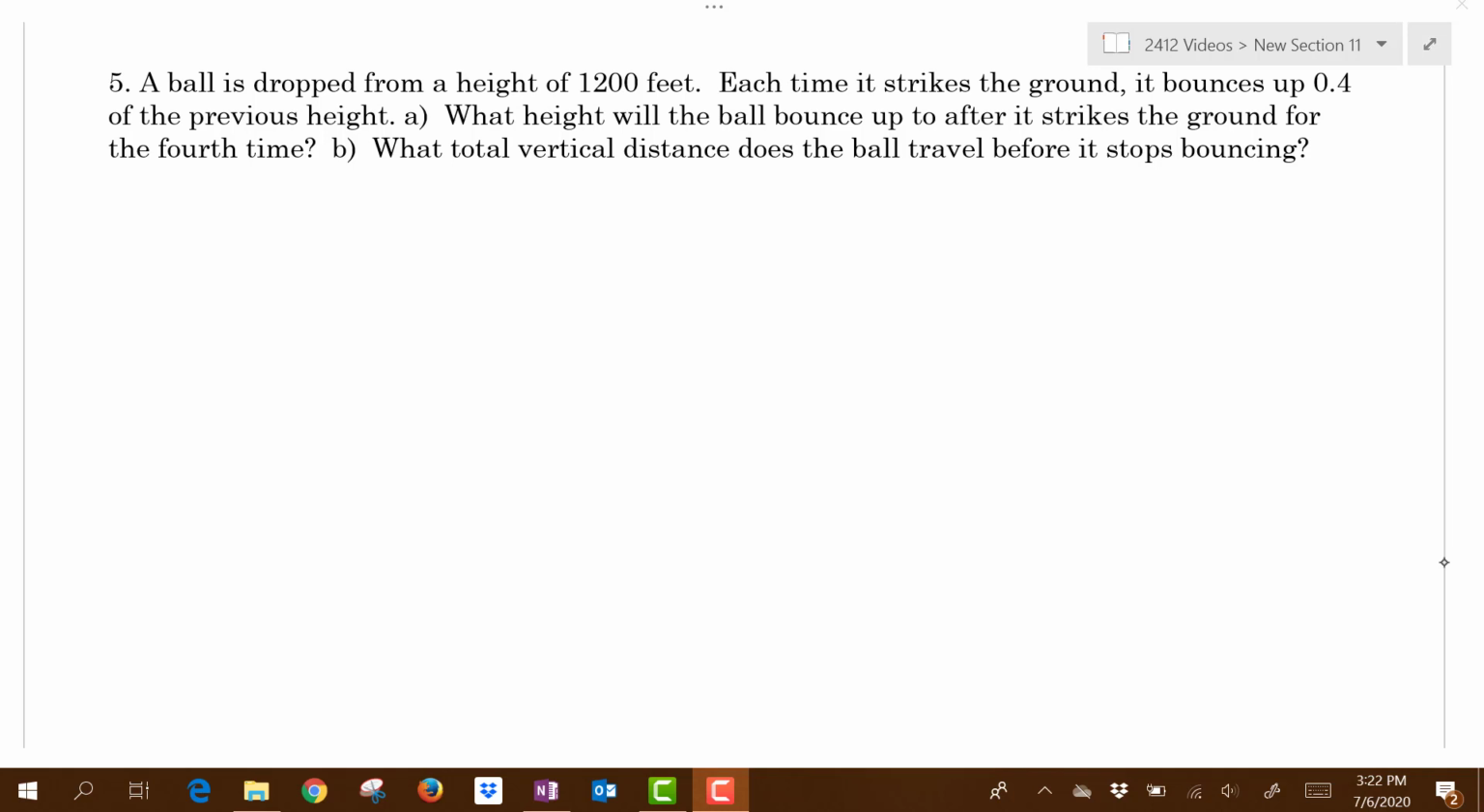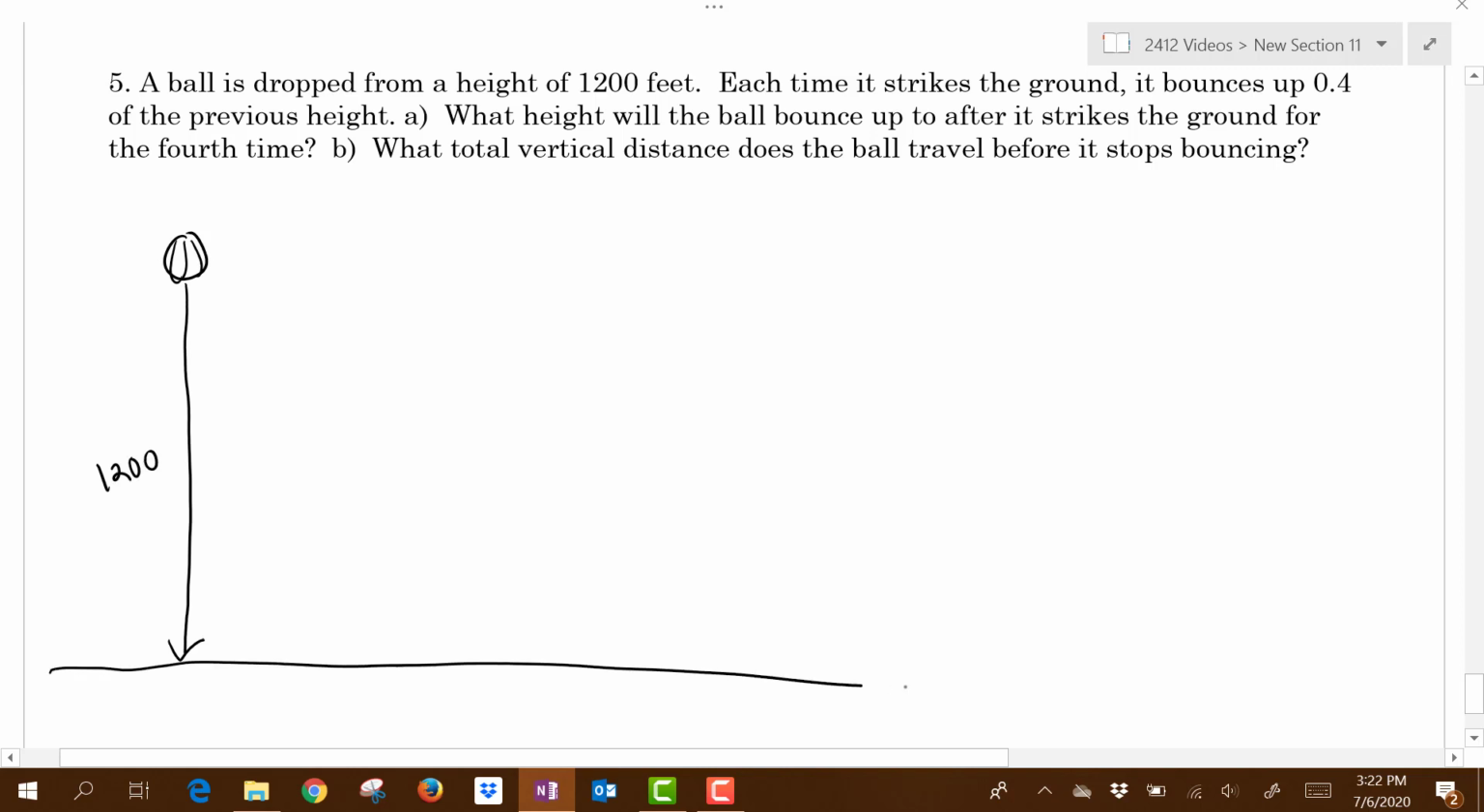To help us visualize what's going on, let's start by drawing a picture. So here we have a ball. And this ball is going to be dropped for the first time a distance of 1,200 feet. It's going to hit the ground and then it's going to bounce back up. Now, it says that after it strikes the ground, it's only going to bounce up to 0.4 of the previous height. So it's not going to bounce up as high, and in fact, it's going to bounce up less than half. Okay, I'm not going to so much worry about the scale here, but it bounces up to 0.4 of the previous height. So how high will it bounce back up?